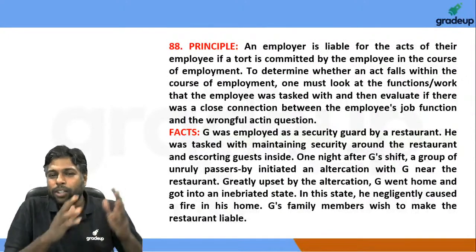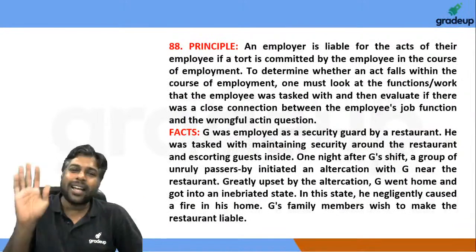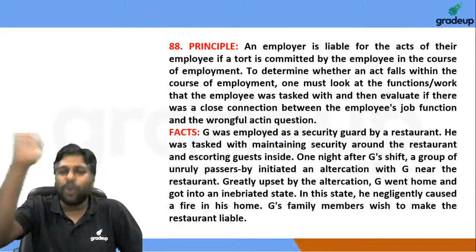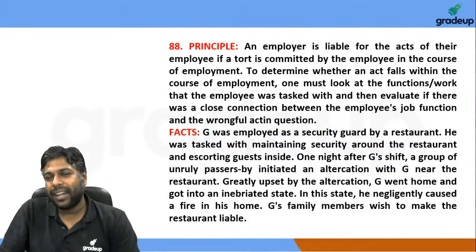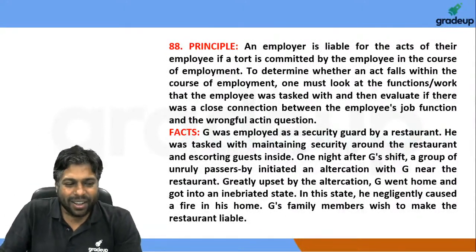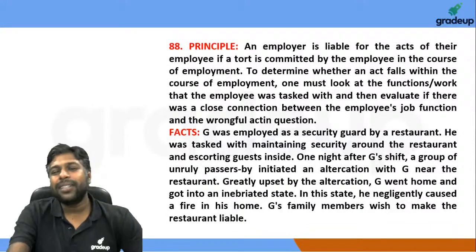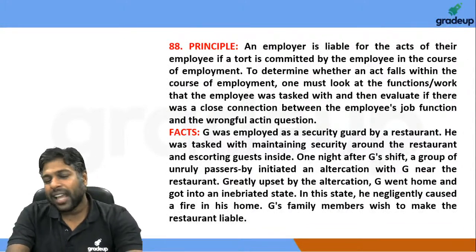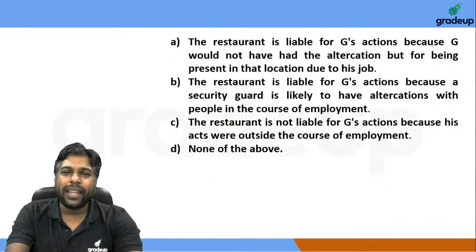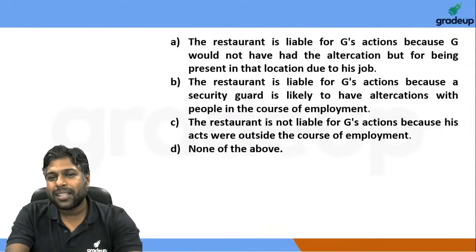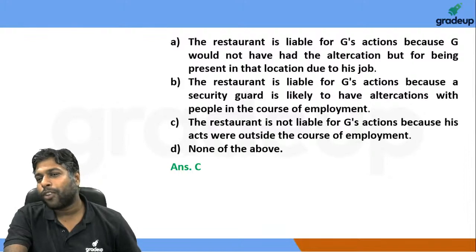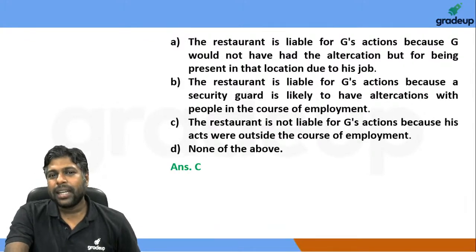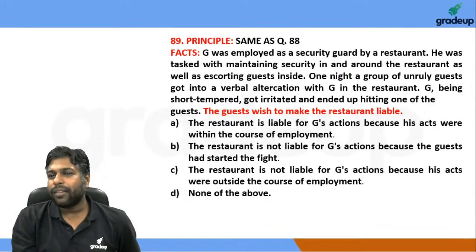आदमी अपना जॉब खत्म करके घर जाके दारू पी के किसी और को मारेगा तो कंपनी लायबल नहीं होगी, राइट? There is no question of the company being liable in this situation, and therefore, if you look at whether the master is liable in this case, the answer is obviously option C, the restaurant is not liable for G's actions. Now the next question was relatively simpler.